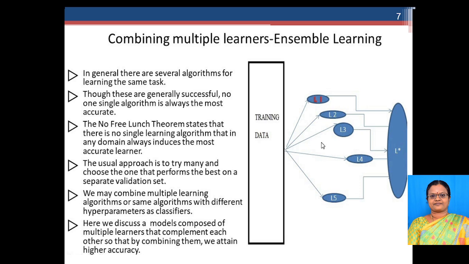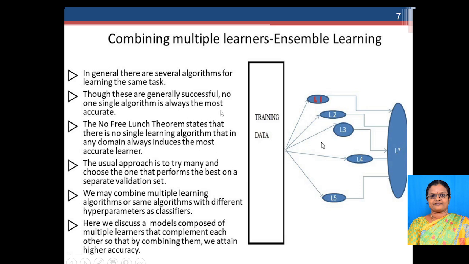So yeah, on the whole, I have a very small diagram where you can see I have this learning algorithm L1, L2, L3, L4, L5. I will be using it on training data so that I will be getting a strong learning algorithm, right? In general, there are several algorithms for learning the same task, like L1, L2, L3, L4, L5.